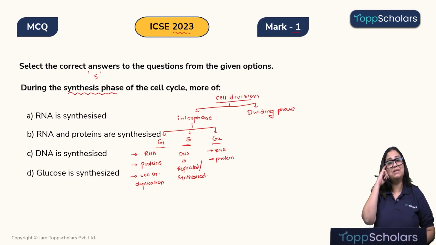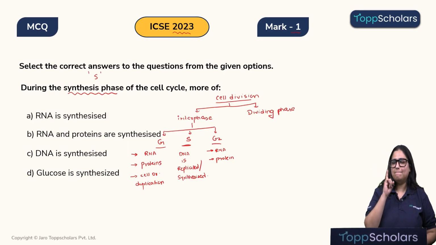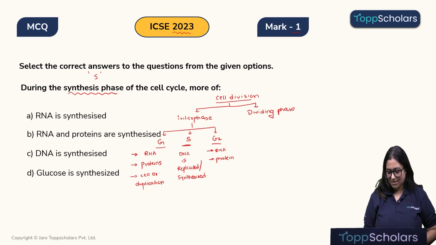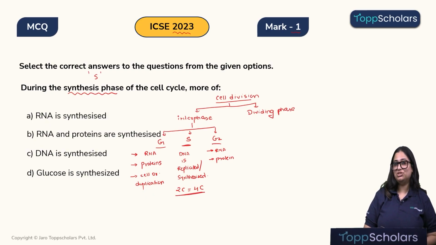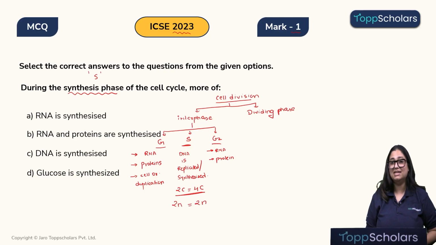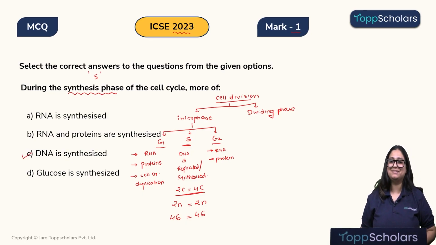Okay, the DNA is synthesized in the S phase. Please keep one thing in mind, that obviously the quantity of DNA becomes double, but the ploidy does not change. That means if the organism is diploid, it will still remain diploid. Meaning if the organism has 46 chromosomes, it will still have 46 chromosomes. Okay children, so over here the correct answer is DNA is synthesized.